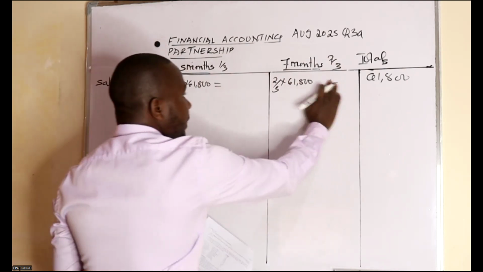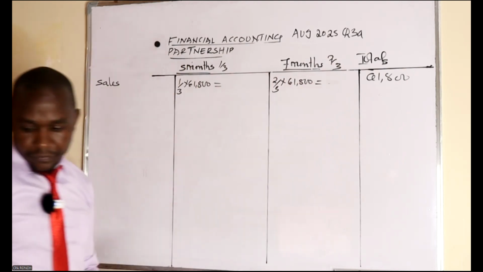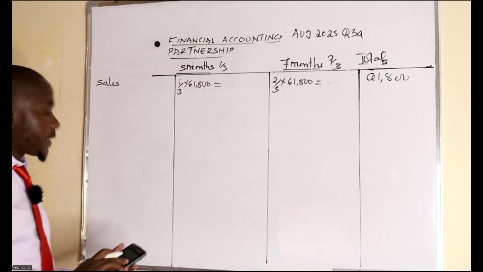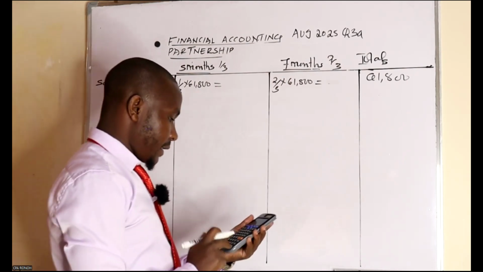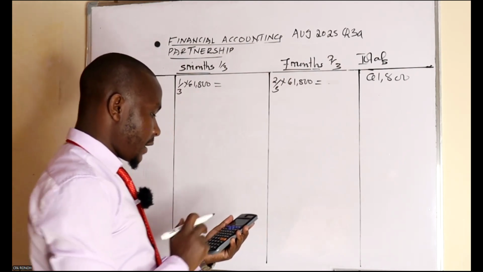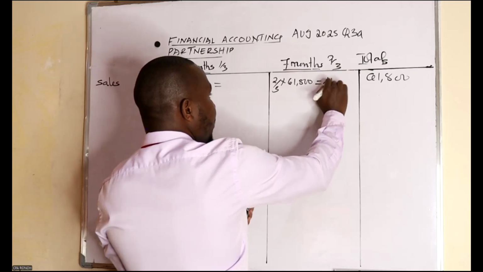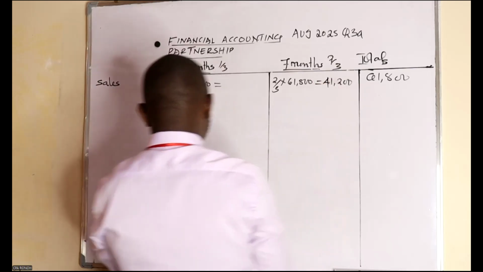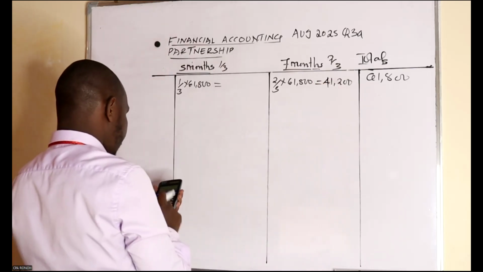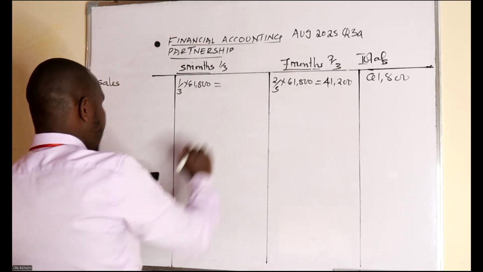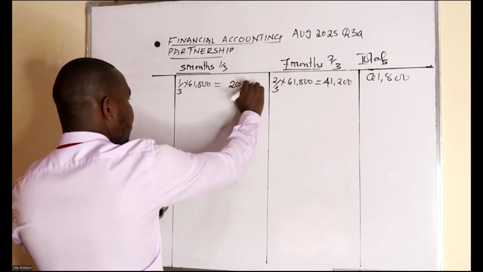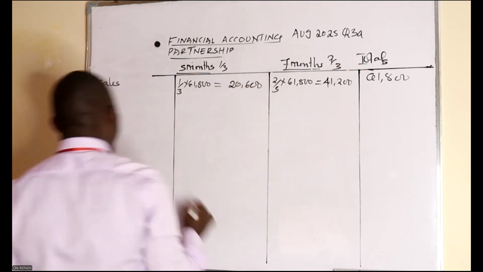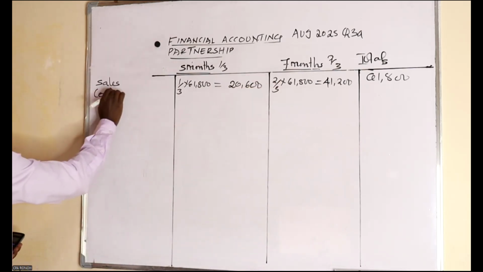How much are we having? Take your calculator. 2 divided by 3, multiplied by 61,800. Here I'm having 41,200, and I'm having 20,600.